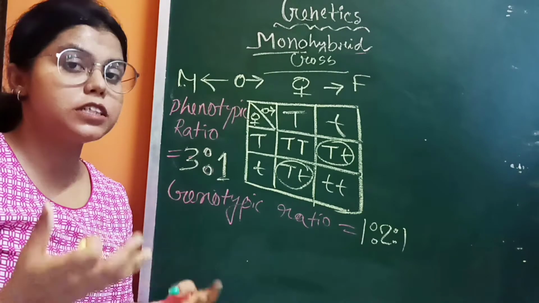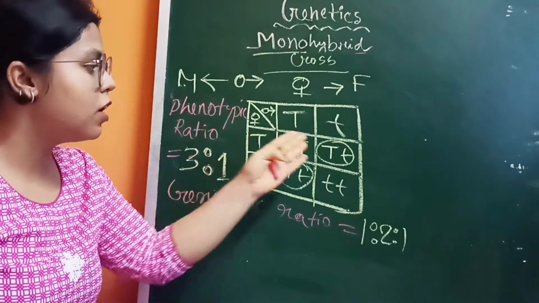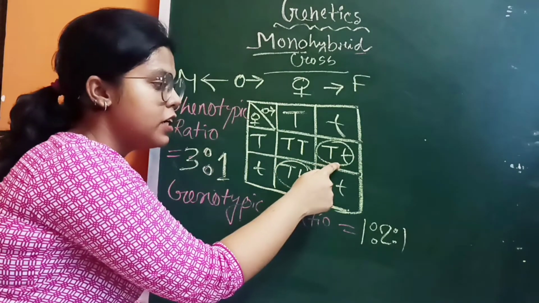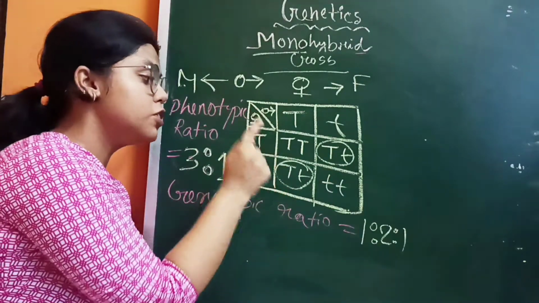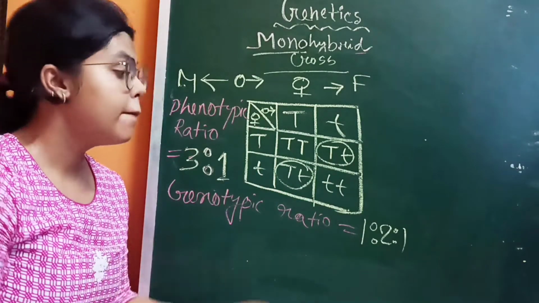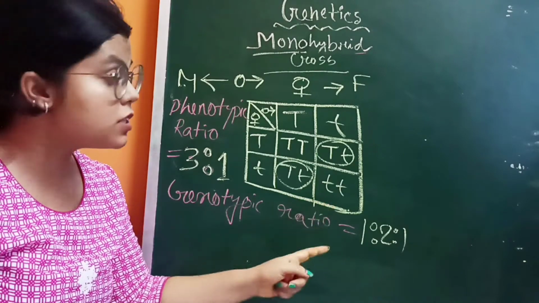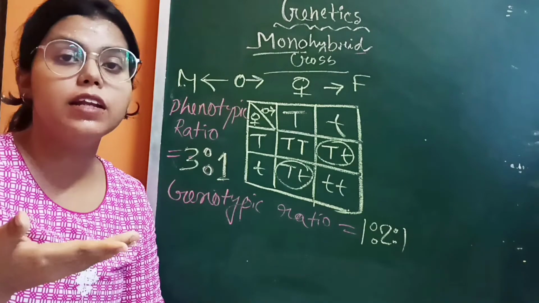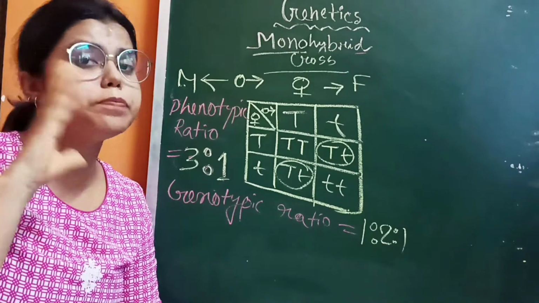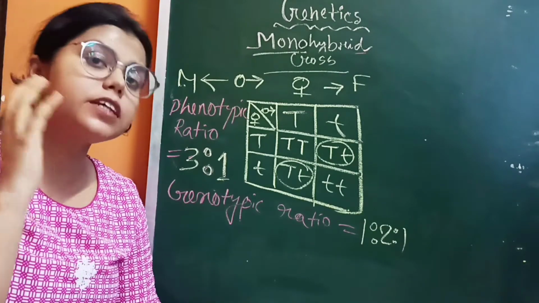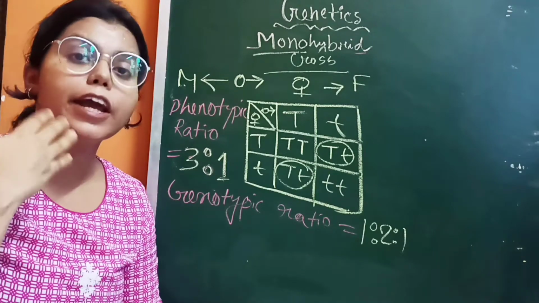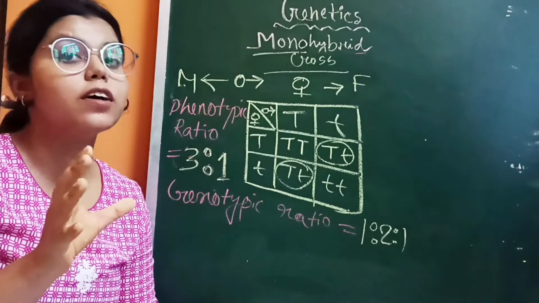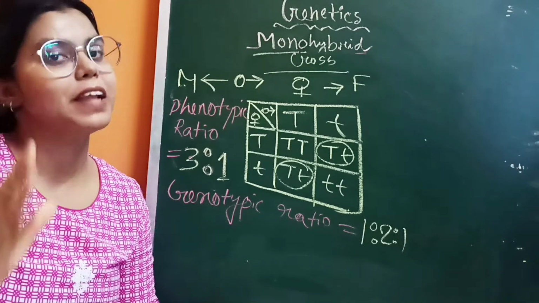That is why we write the phenotypic ratio like this. Where capital T is present, it should be tall; where capital T, small t is present, it should also be tall due to the presence of the dominant allele; but with both alleles recessive, the recessive characteristic is expressed. So here the recessive characteristic is dwarf, right, dwarf plant.